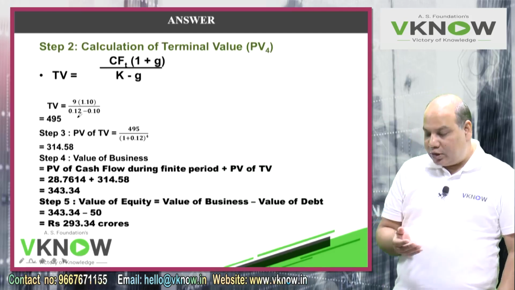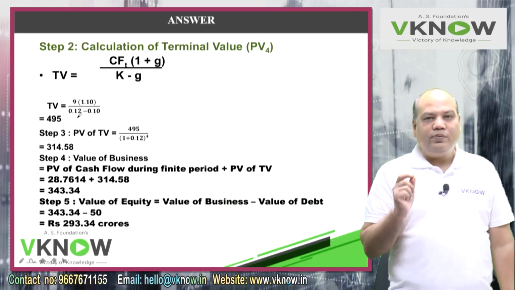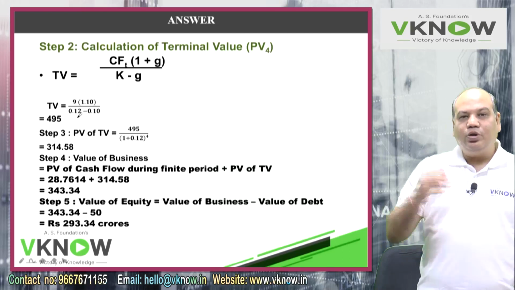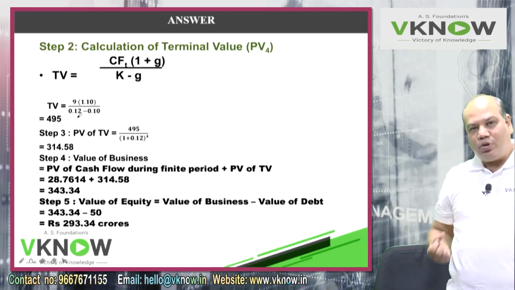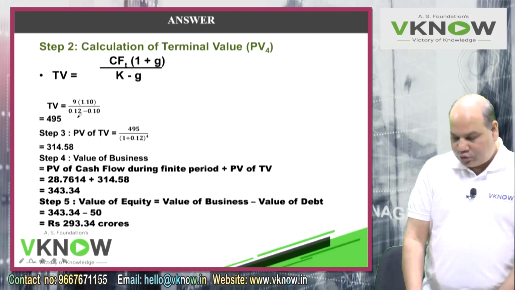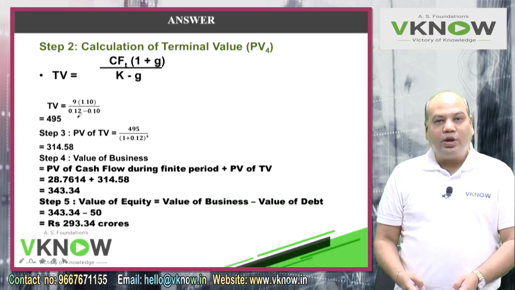When are we getting this 495? We are getting this 495 terminal value at the end of 4th year, at the end of the explicit period. So this I need to again pull and bring it to year 0. So divide by 1.12, 4 times equal to.